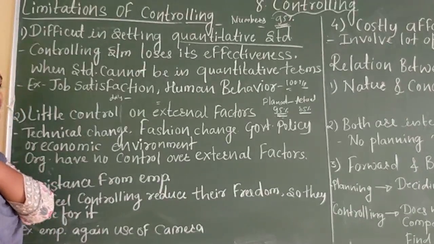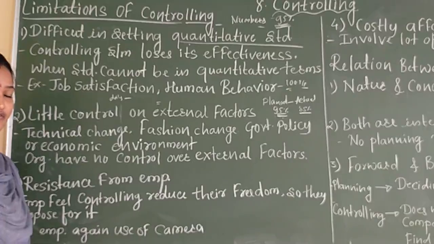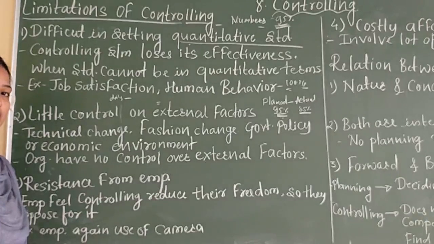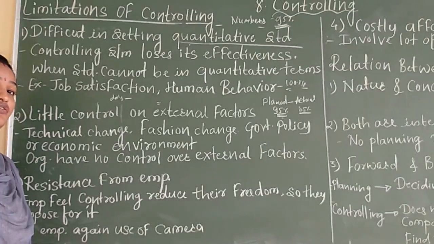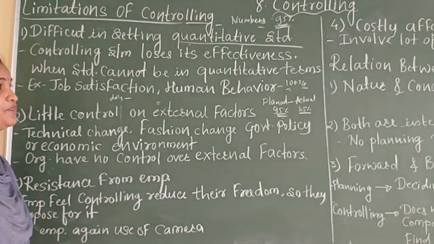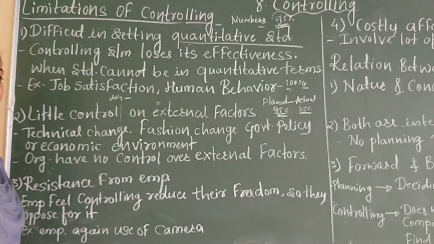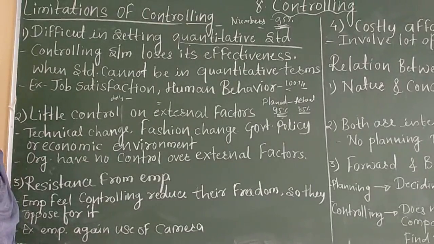So just we will see. What is controlling? All of you know, it is the comparison between actual performance and planned performance, and trying to find out the reasons why we got the deviation. So the first limitation, or you can call it the disadvantage, or the demerit of controlling.